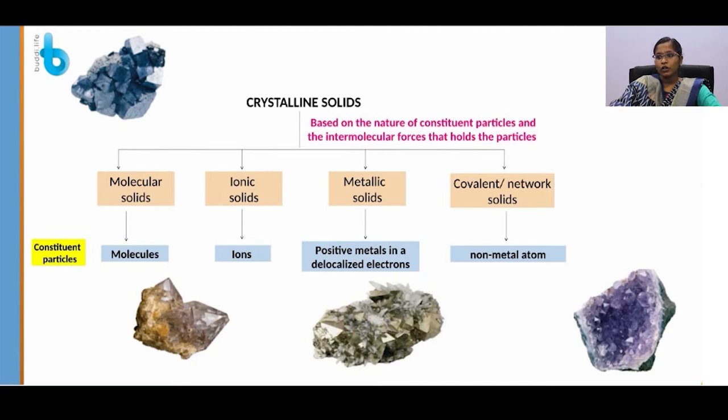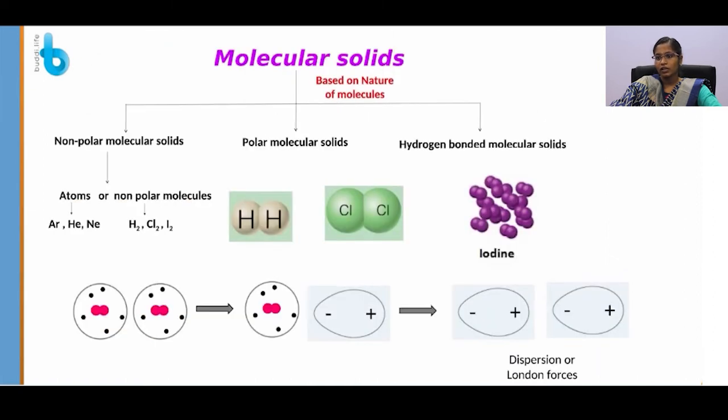And moving on to the next topic, classification of crystalline solids. Based on the nature of constituent particles and the intermolecular forces that hold these particles, crystalline solids are classified into four types: molecular solids, ionic solids, metallic solids and covalent or network solids.